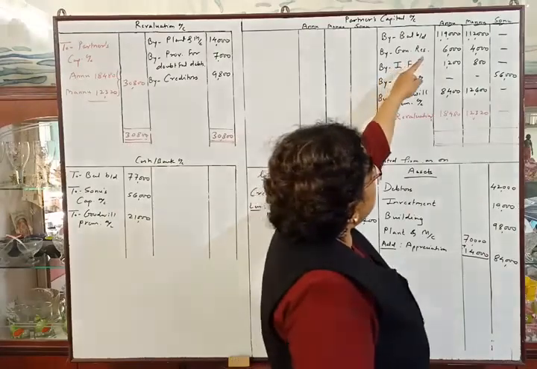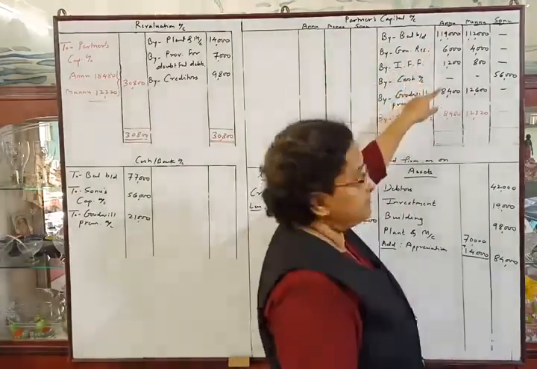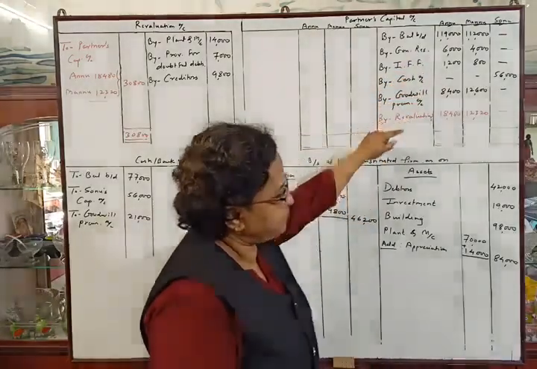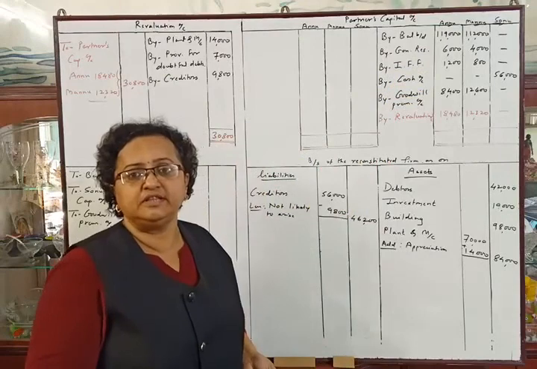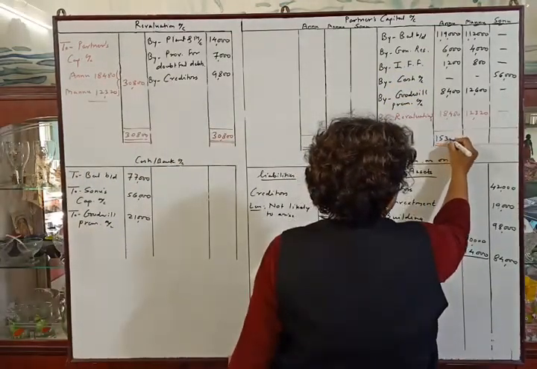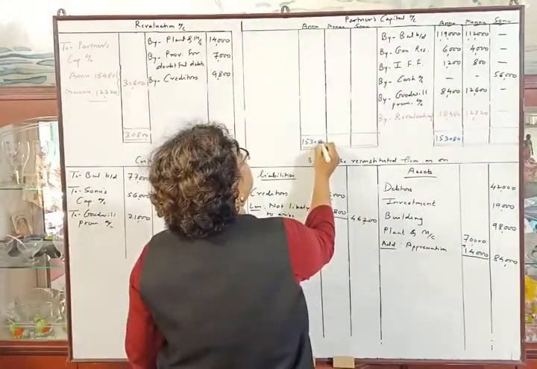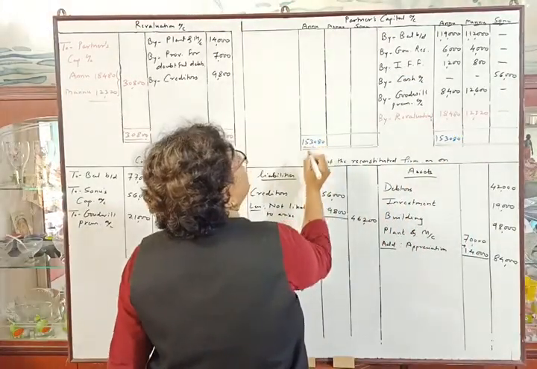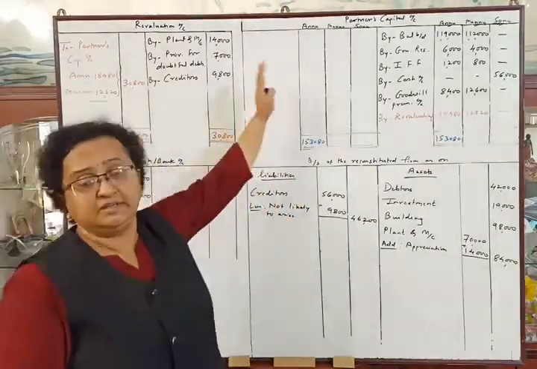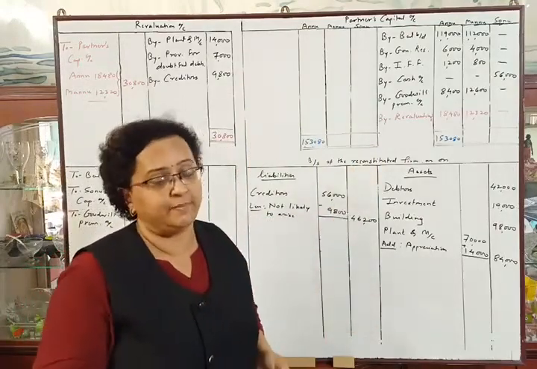We will make total of credit side of Annu's capital account, that is Annu's column. So this total will be 1,53,080. Now there is no item in the debit side, but they told us to adjust the capitals of all the partners.